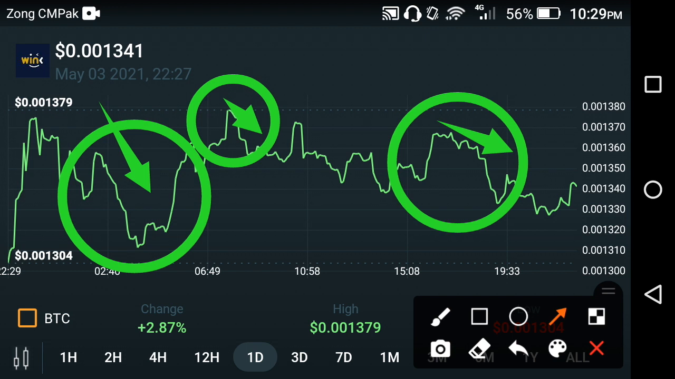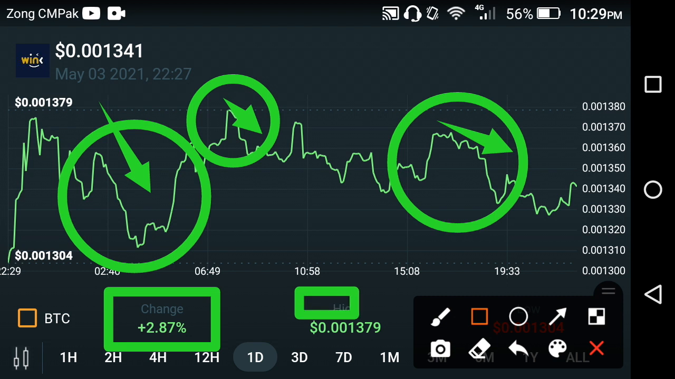If we talk about the price movement of Wink coin in the last 1 day, the price change is a positive 2.87%, and the high price of the Wink coin is about 0.001379 USD, the highest price of the last 1 day, friends.